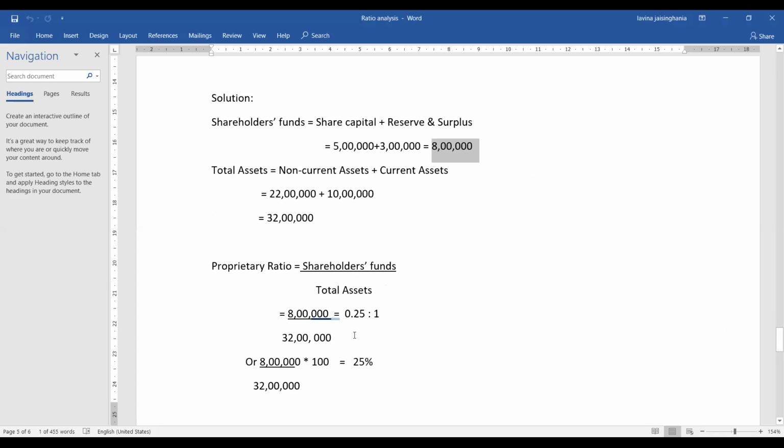Now this ratio can also be found out in percentage. For percentage, you just have to multiply it by 100. You can find it in any form, that is the pure ratio form or in percentage, both will do. It's your wish, whatever you want to do. If you want to find it in percentage, multiply it by 100. That is 8 lakh divided by 32 lakh into 100, that will give you 25 percent. Both the ratio form and percentage form are correct.